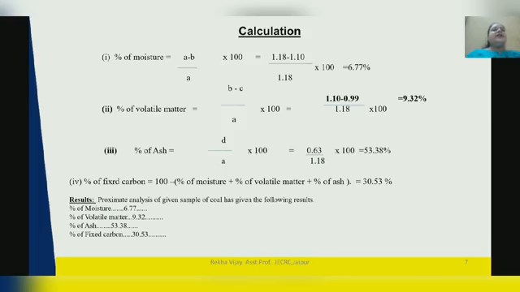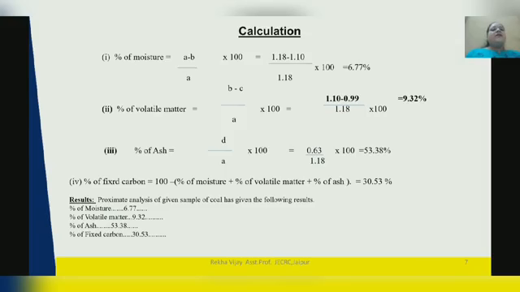Second, percentage of volatile matter is calculated by (B minus C) divided by A multiplied with 100. Here B is the weight after heating for moisture content, C is the weight after heating for volatile matter, divided by total weight of coal sample multiplied with 100. Now the percentage of volatile matter is 9.32%.